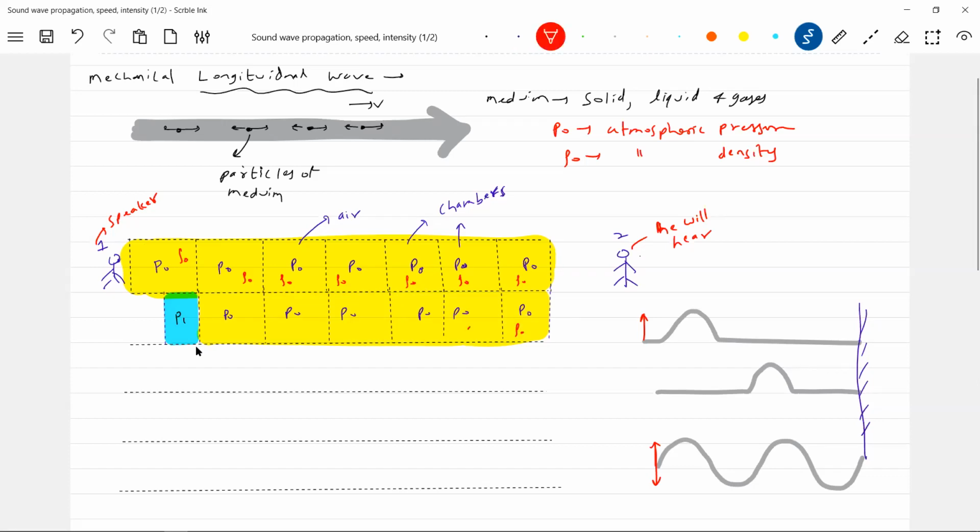And the density will be rho naught. And what is the density has become rho naught. So what happened here? This has undergone compression. So what is the pressure here? It will be more than P naught. So definitely this layer will exert force. Go back to thermodynamics. P1A minus P naught A. I'll introduce all the things we learned, so that it will be easy for you. So what is this?